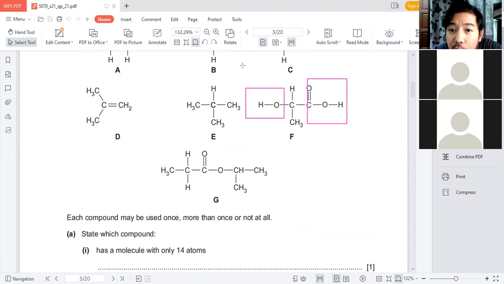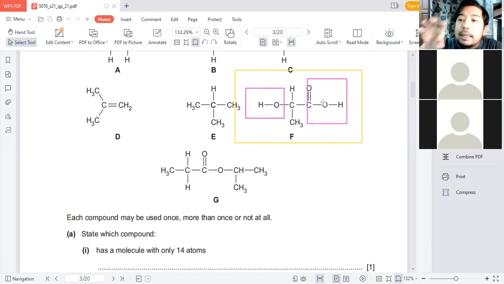You have another molecule of this, and the whole set can repeat itself. The OH will react with the acid, so the end still has a carboxylic acid. You add another one, the OH reacts again, and they repeat to form ester bonds. So we call them a polyester, because we have many ester bonds.